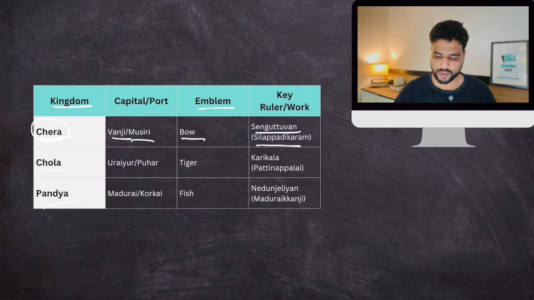Silappadikaram is a literary piece, and its story is fascinating and tragic too, if you know the summary. Nonetheless, it mentions Senguttuvan, the king, so we get information about the Cheras from this. About the Cholas, we get information from Pattinappalai, which talks about the great Sangam Chola king Karikala, not the imperial Cholas we discussed yesterday. And Maduraikanji talks about a Pandya king called Nedunjezhiyan.